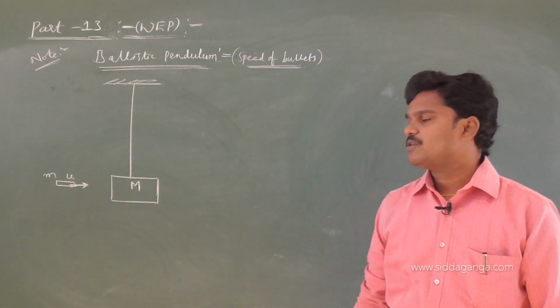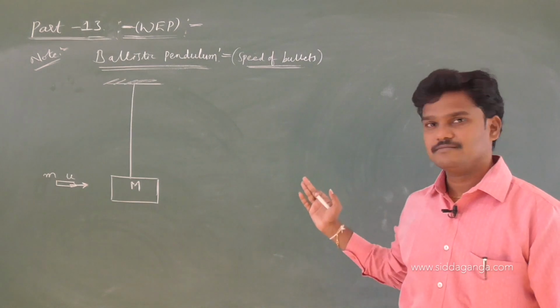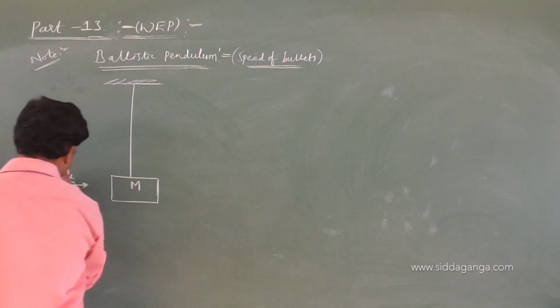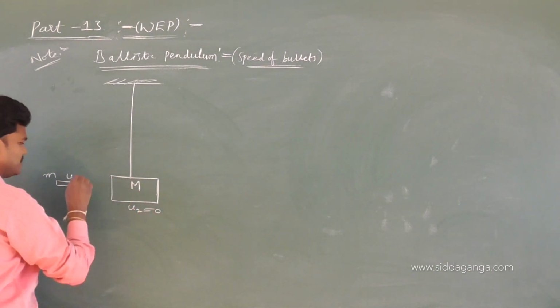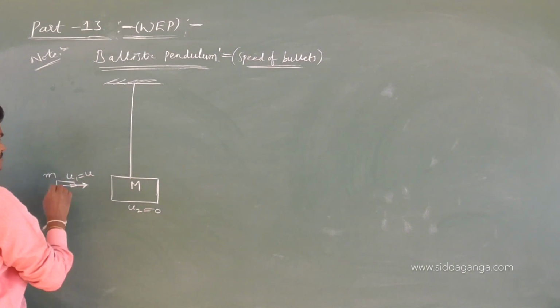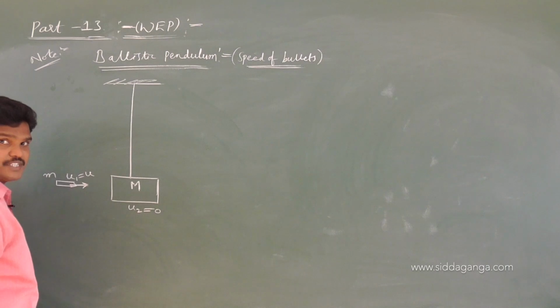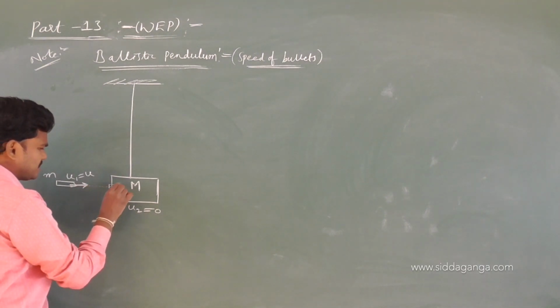Here a bullet of mass small m that is moving with a speed u is going to strike the wooden plank. The wooden plank is at rest. You feel this is the first body, this is the second body, so this is at rest. Take u2. This u1 is equal to u. m1 is equal to small m, m2 is equal to capital M. u2 is at rest, and then the bullet will penetrate like this.